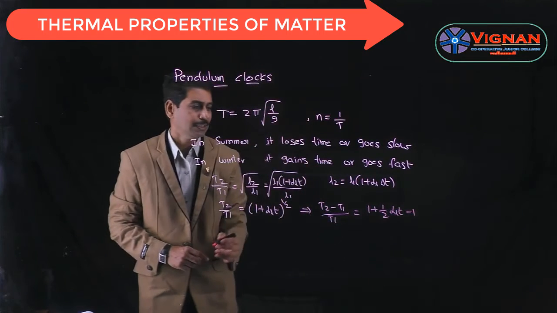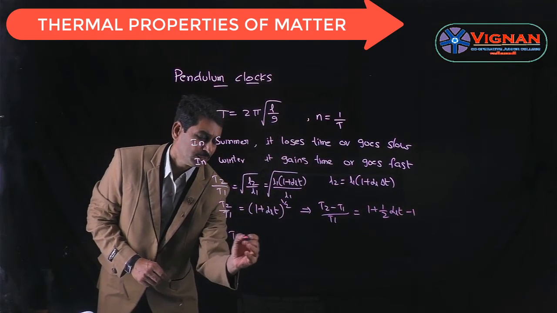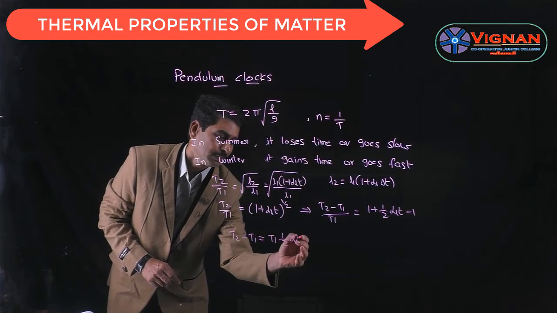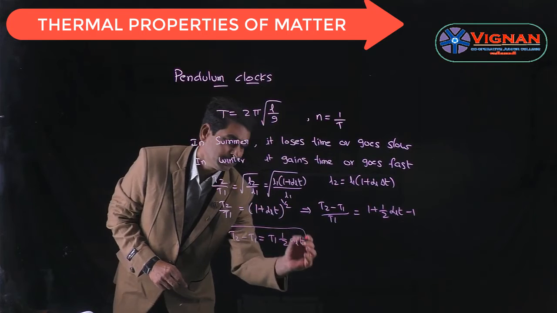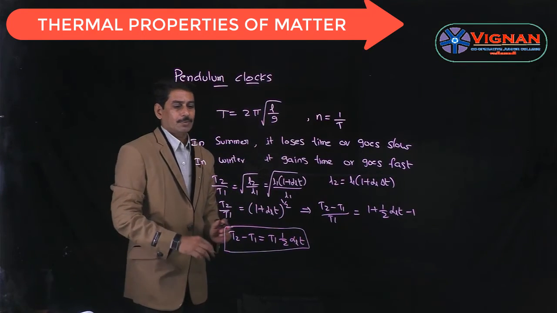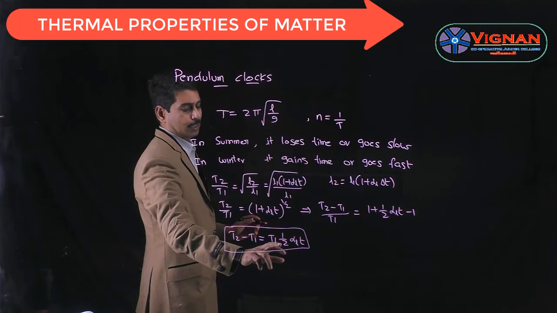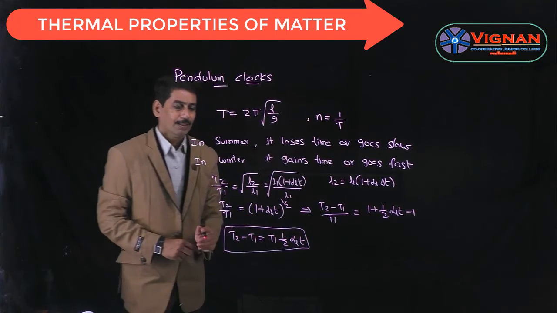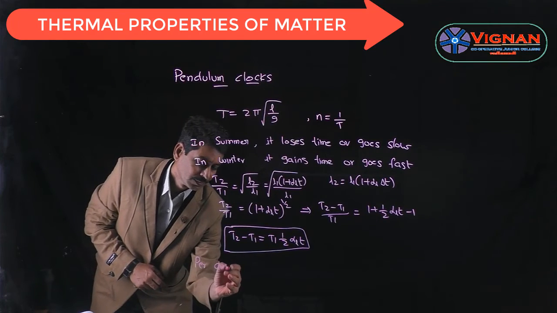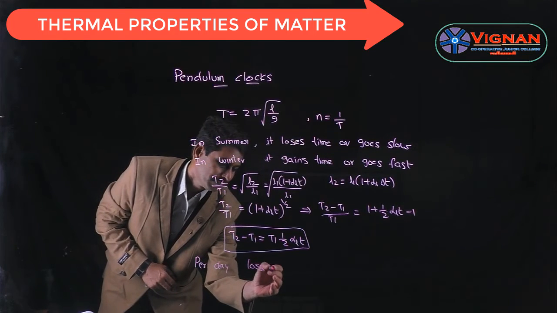So 1 gets cancelled. So you get that T2 minus T1 is equal to T1 into half alpha L into T. So this is the expression for loss or gain of time period. So T2 minus T1 is nothing but T1 into half alpha L into T. And per day,